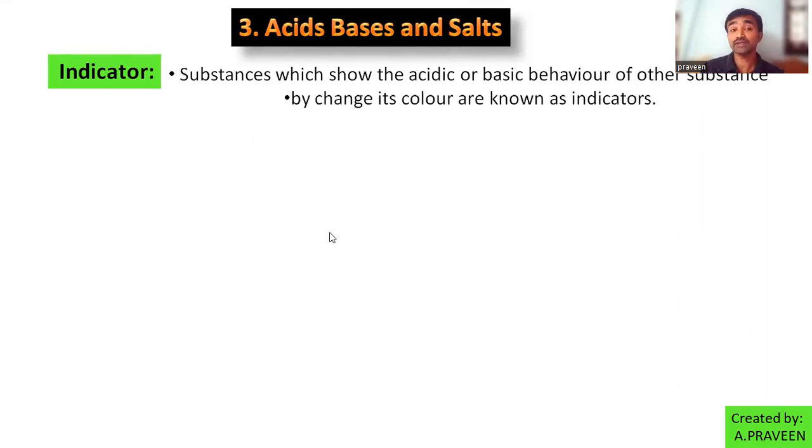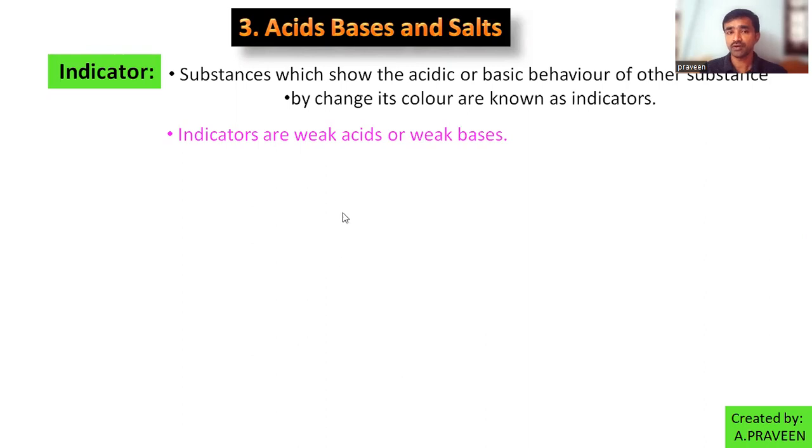What is actually an indicator? It is a substance which hides its own acidic or basic nature. Indicators are weak acids or weak bases. Itself it is a weak acid or a weak base, and it changes its color when it is combined or added into other substances.